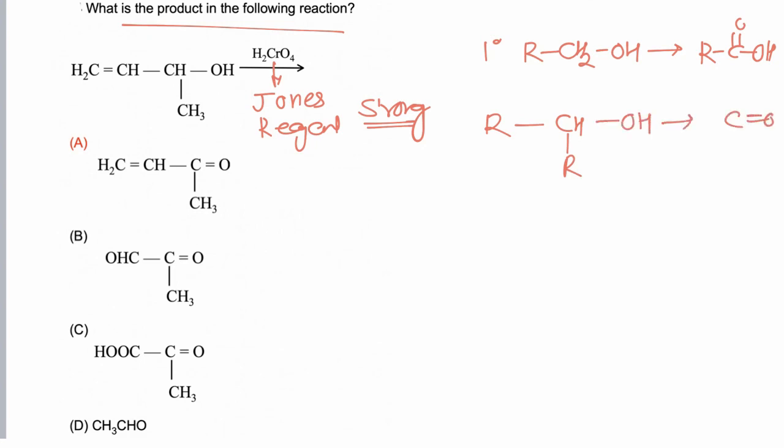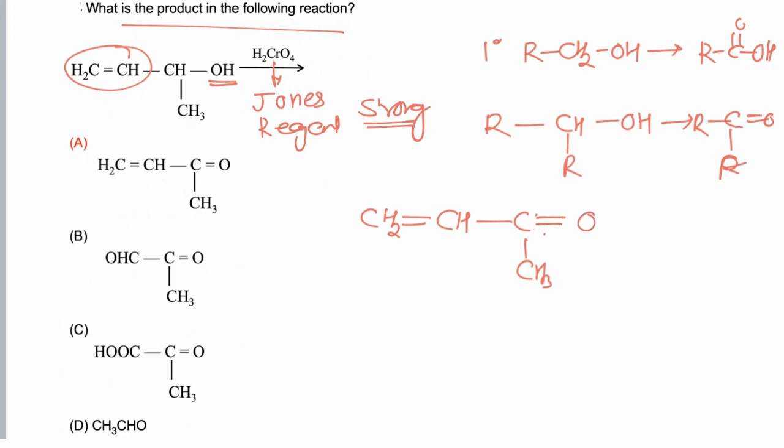Now this molecule has a secondary alcohol, and this secondary alcohol will be converted to ketone, while the double bond will be unaffected during the reaction. So the final product of the reaction is CH2=CH-C(=O)-CH3. Now this CHOH gets oxidized and is converted to ketone. So this is the final product, and hence the correct answer is A.